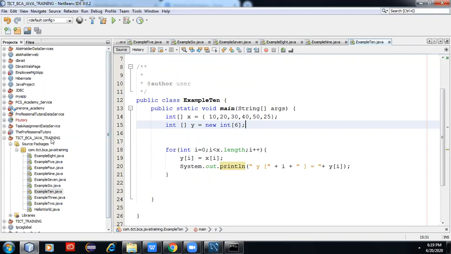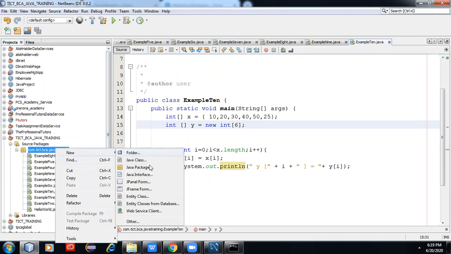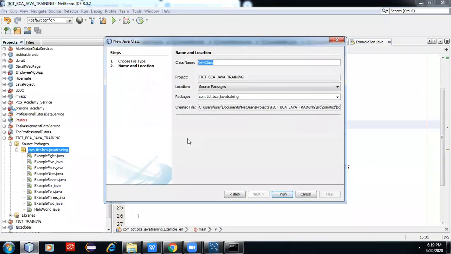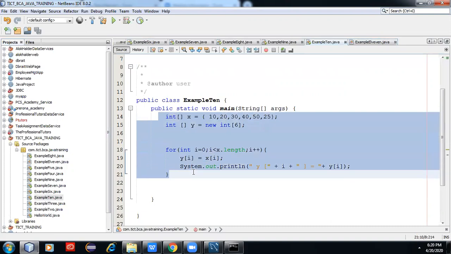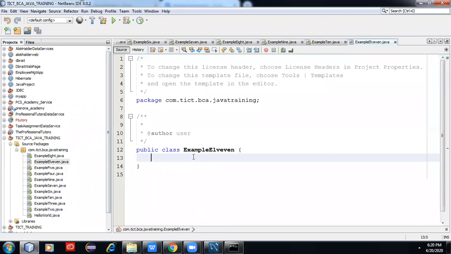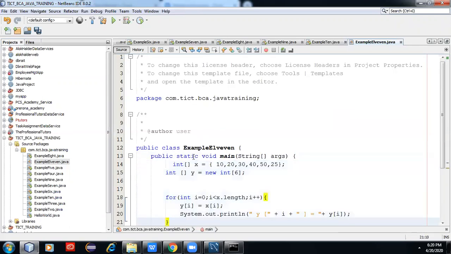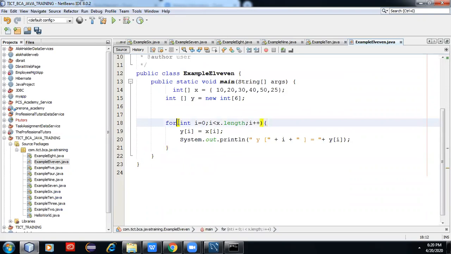Next, we can do the program using the next Java class. The same program, we are doing with the do loop. Sorry, while loop. In the while loop, what changes will happen here?